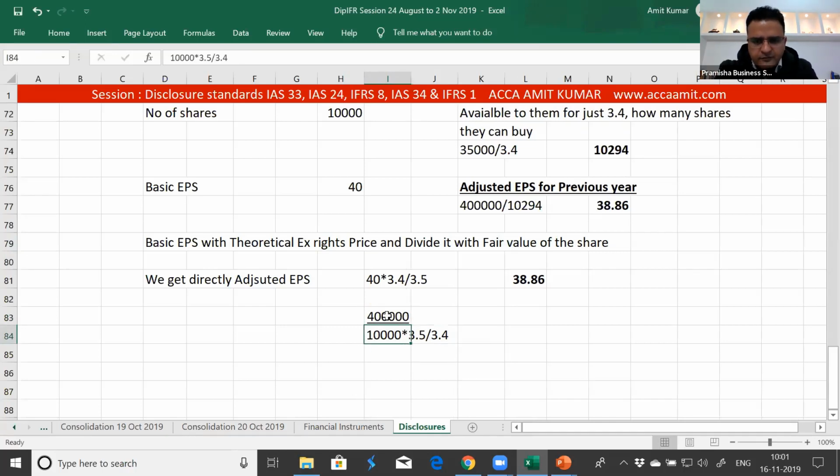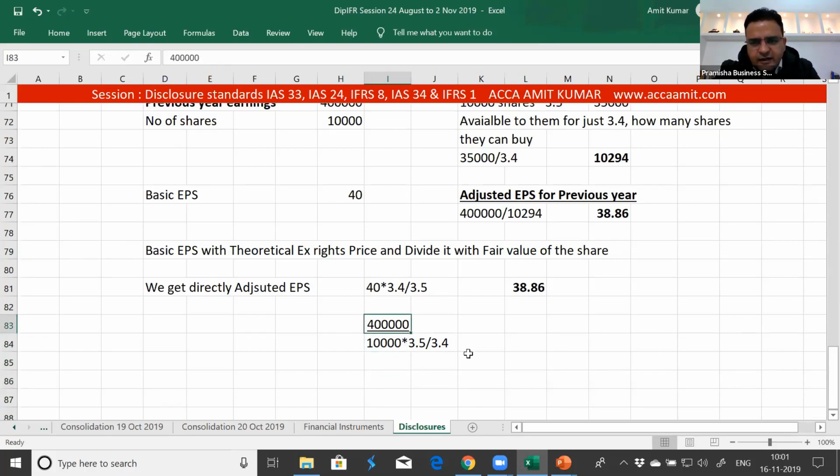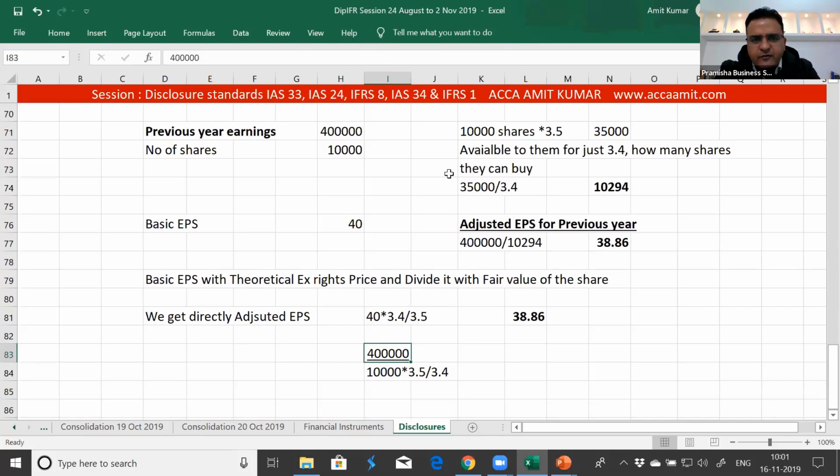That was happening below. We adjusted the previous number of shares like we did here, and recalculated the EPS by dividing it with the new number of shares. We got the recalculated adjusted EPS. In this example, we use the previous EPS already calculated, directly multiply it with the theoretical ex-rights price and divide it with the fair value. We got the adjusted EPS directly.